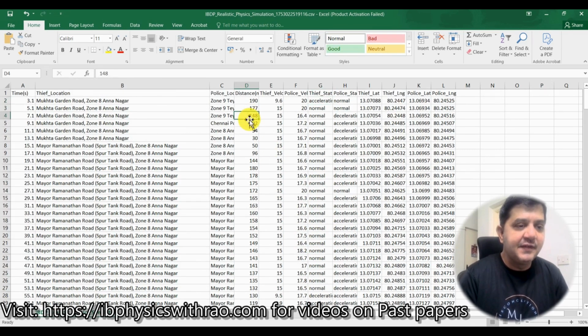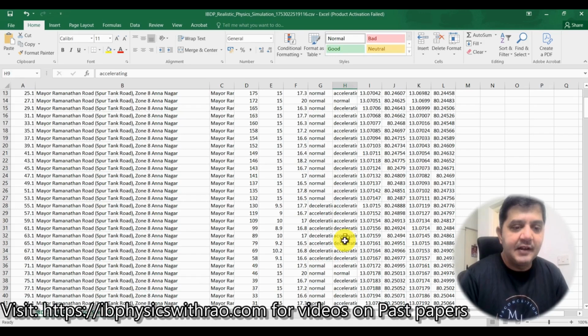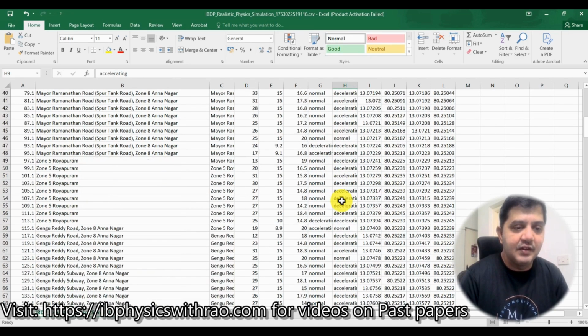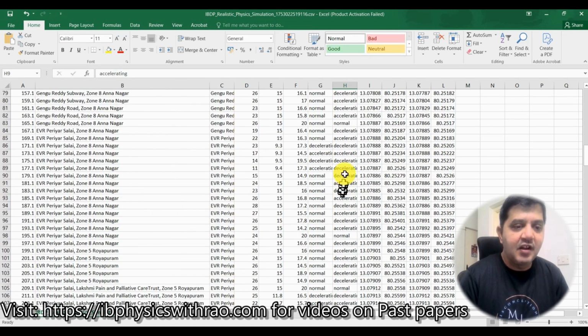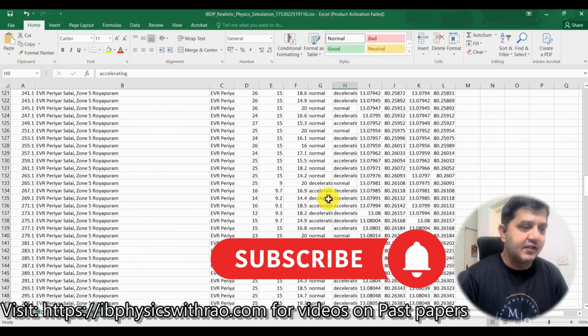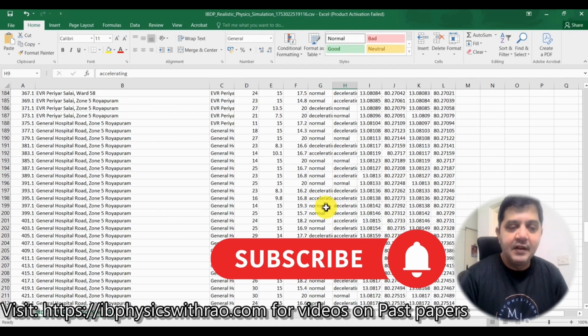And the distance between these two is also seen over here. This gives you the distance in meters, and you see the police jeep actually had several accelerations and decelerations over here, right? These are all because of the random variations. You see there's normal movement over here, but there's an acceleration and deceleration over here. These are all random variations that I have put across in the code. As a result of this, there are a lot of changes over here.